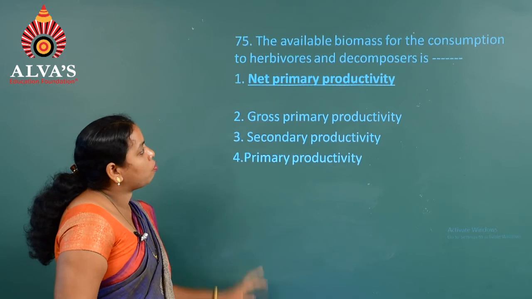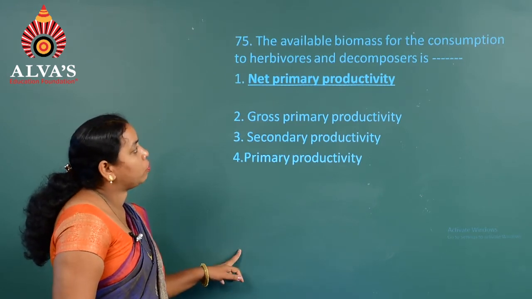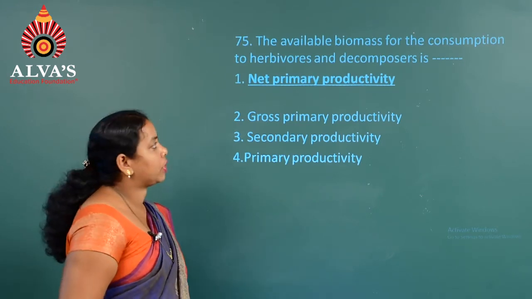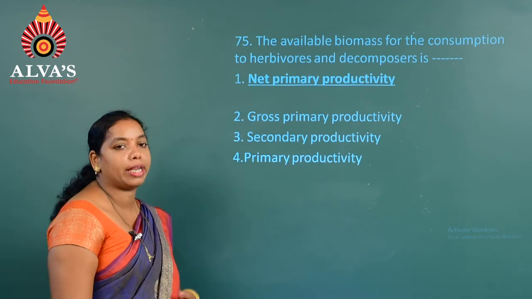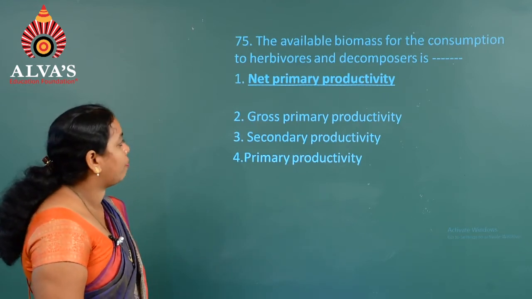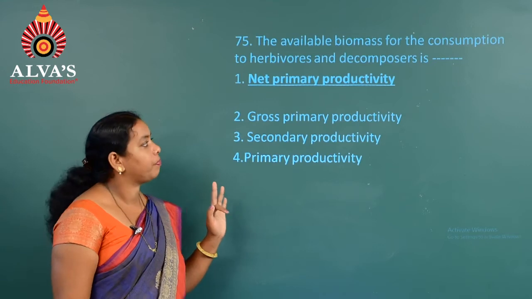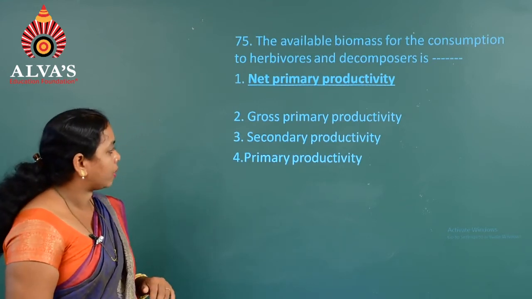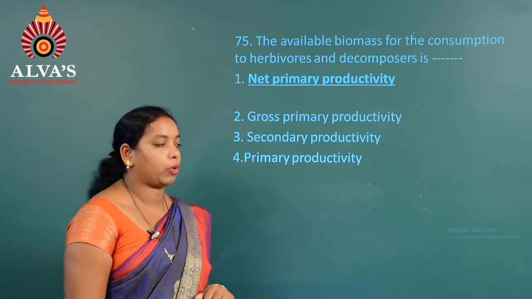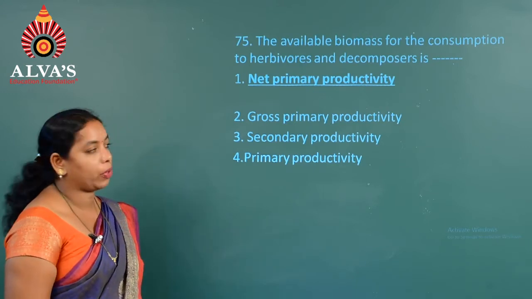The available biomass for the consumption of herbivores and decomposers is: the first one net primary productivity, second one gross primary productivity, third one secondary productivity, and the fourth one primary productivity.